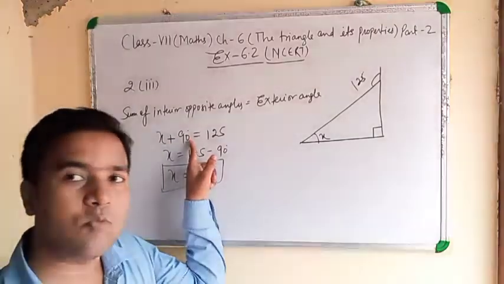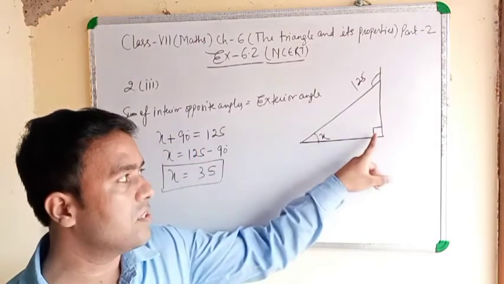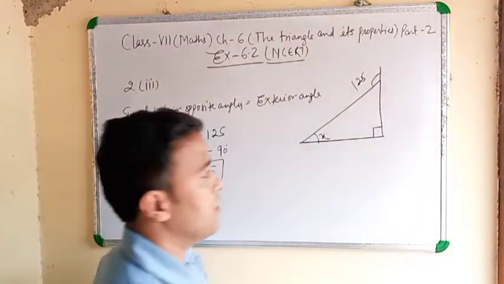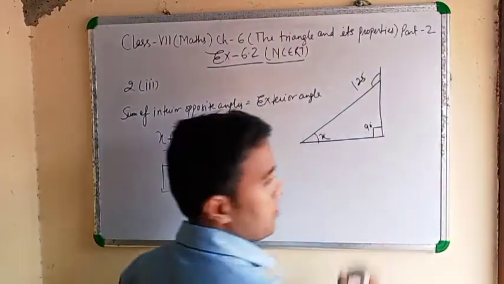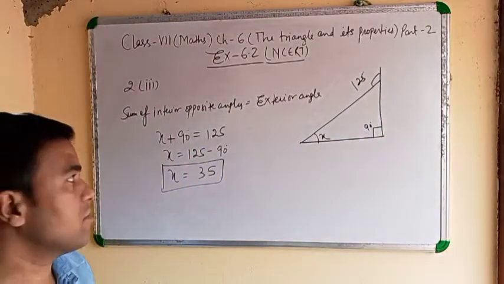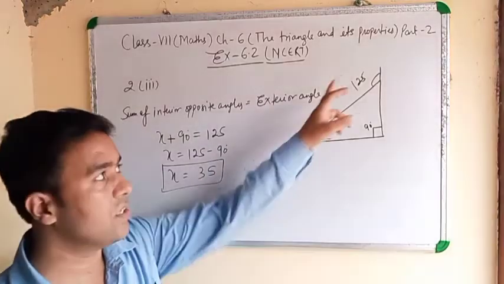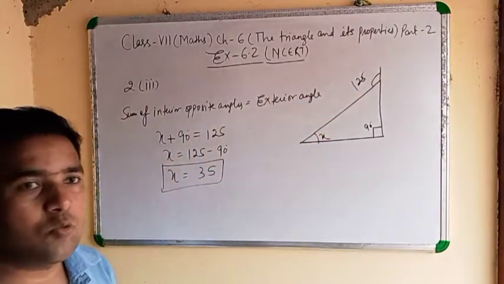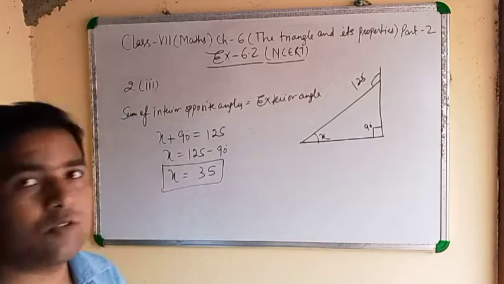Once again I am explaining. x plus 90. Why 90? We are taking it because of this sign. It is a symbol of 90 degrees. x plus 90 equals 125. It is the exterior angle. Then x equals 125 minus 90.